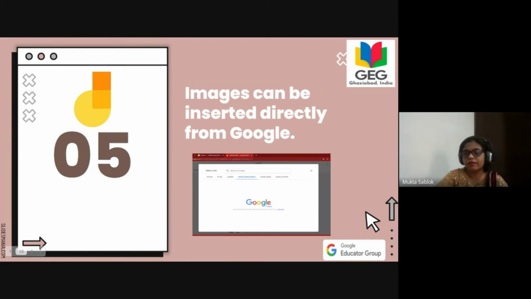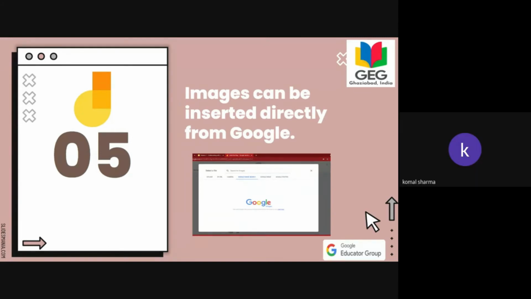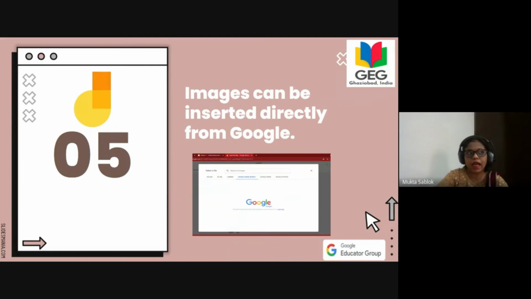Any questions still here? No. Ma'am, how many pages can we have? See, I am working with the strength of 40-45 students and it is allowing me. Google has not anywhere specified that you can only insert 100 pages or 1000 pages. We have not got any such limit.